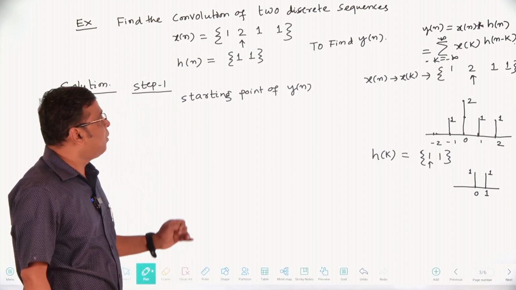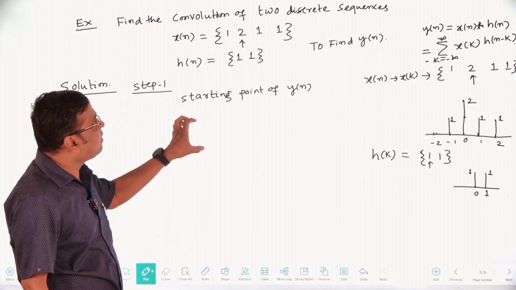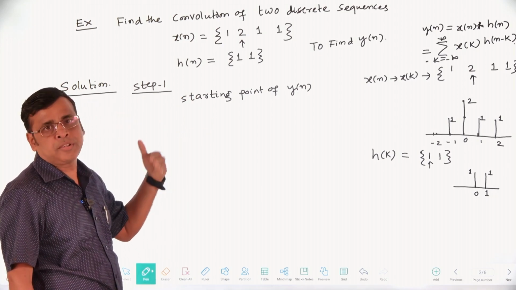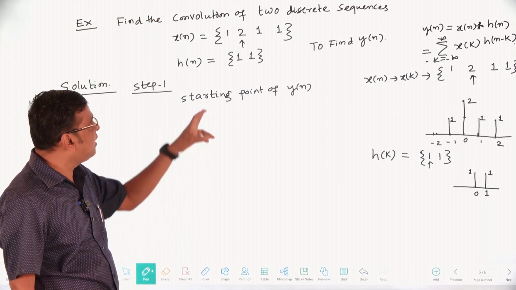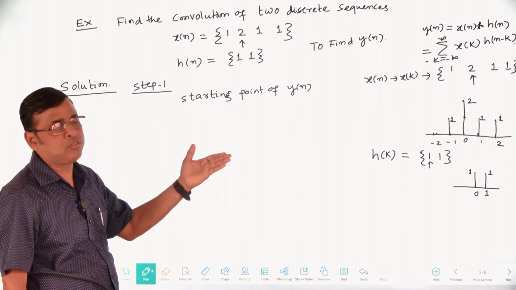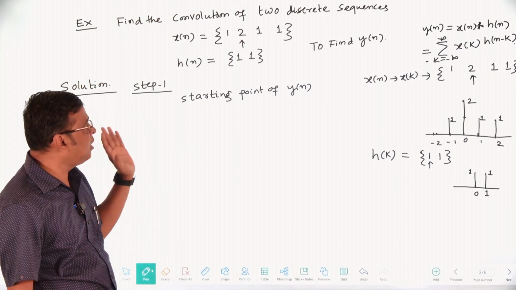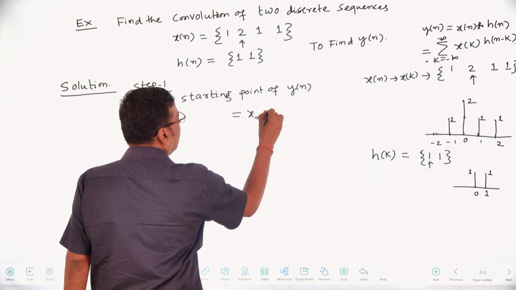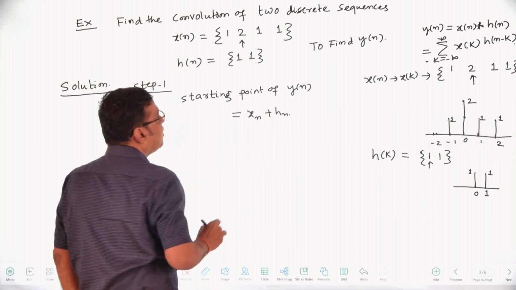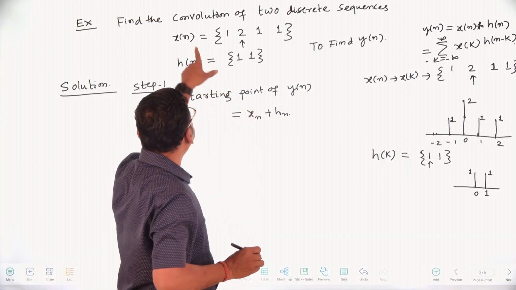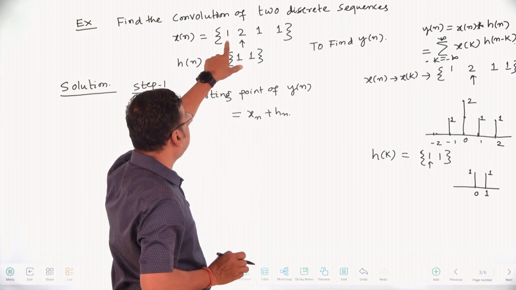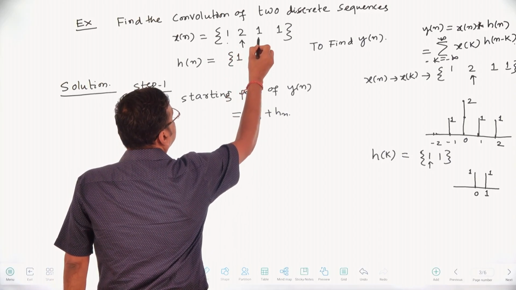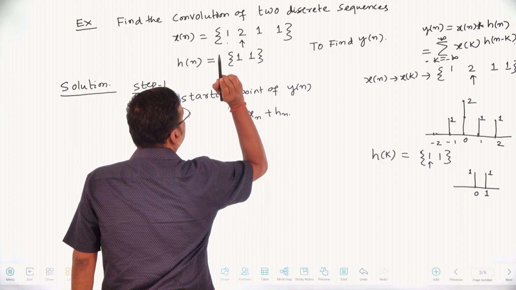How to get y of n? First, step 1 is the starting point of y of n. We are successively shifting the second sequence h of n for what values? This is the starting value. For the starting point of y of n, the formula is starting point of x of n plus starting point of h of n. Here this is n equal to 0, here n equal to minus 1, here n equal to 1, this is n equal to 2.